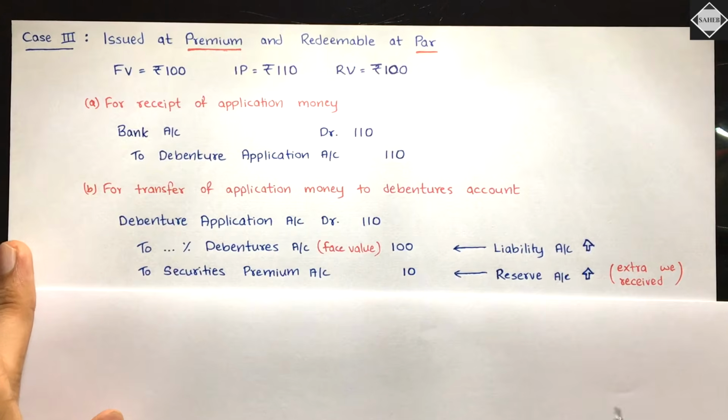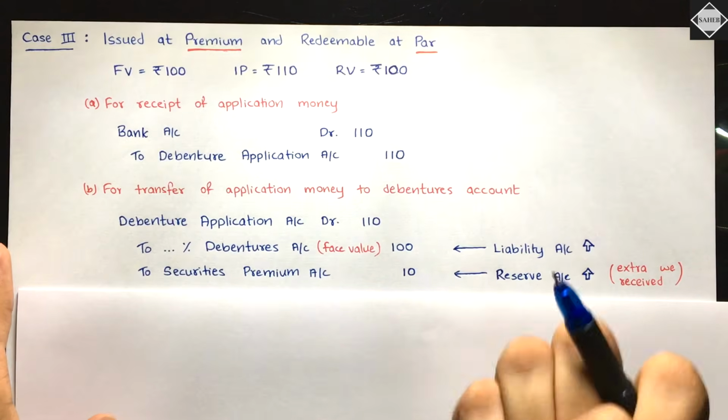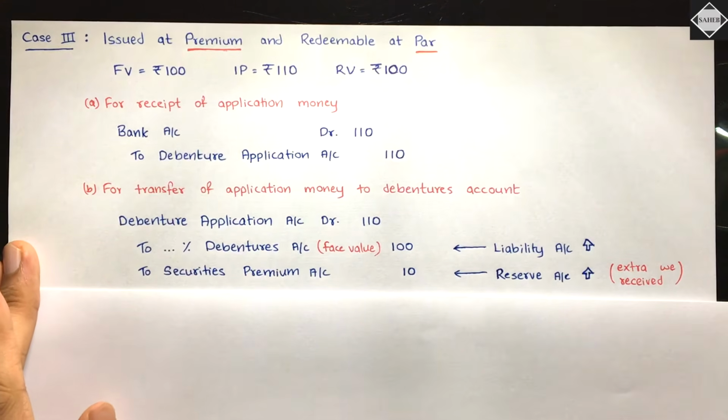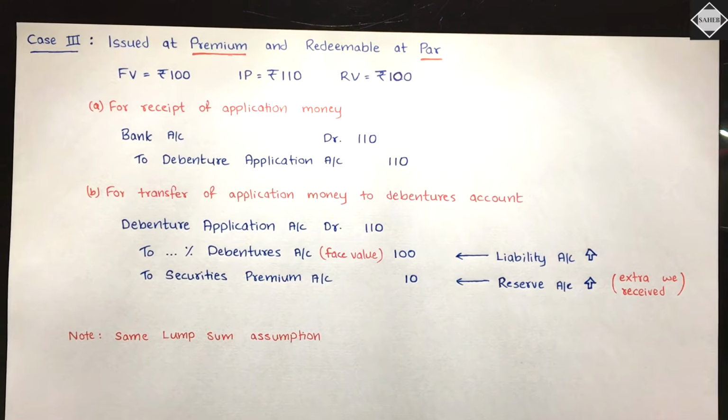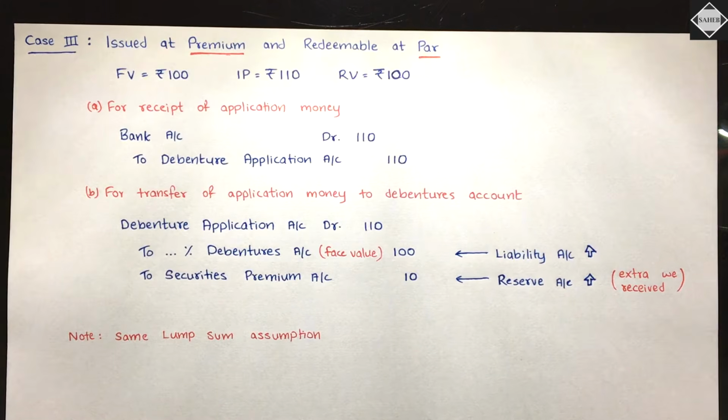So always remember, whatever extra we have received, it's capital profit and it will go in securities premium. Is it clear? Simple and straightforward. You have understood case 3 as well. Now let's move on to case 4.